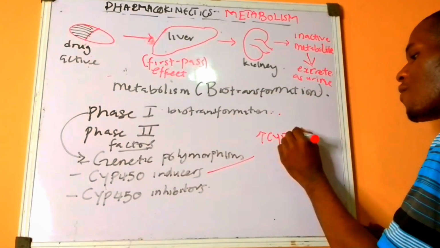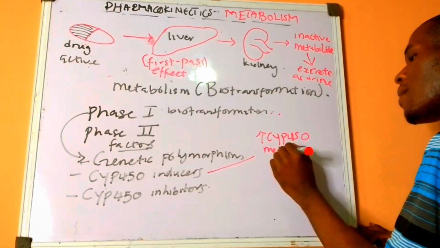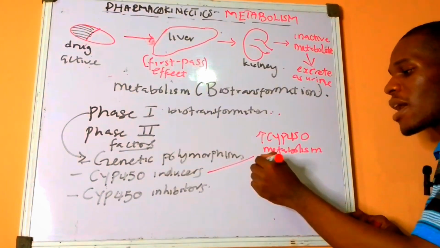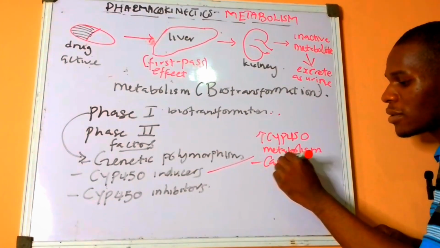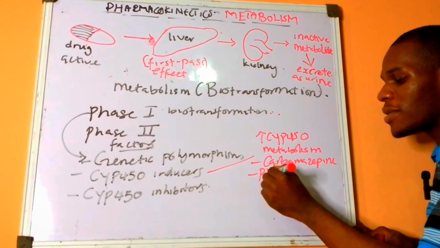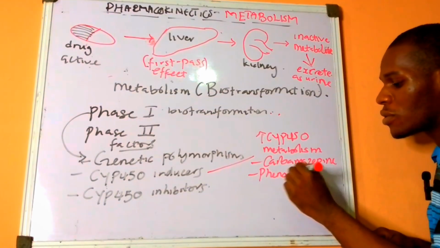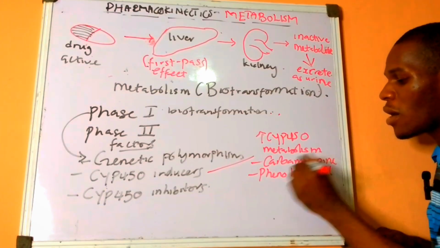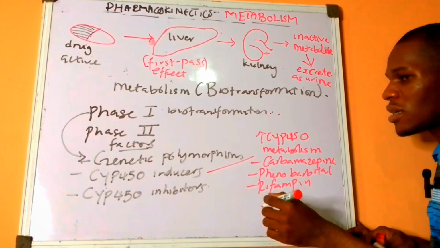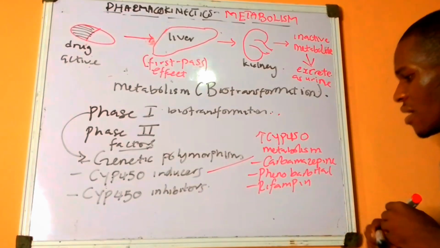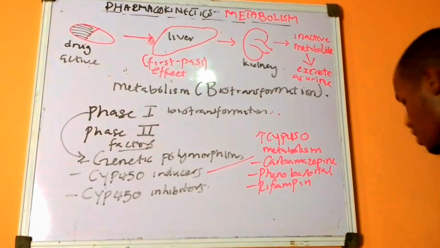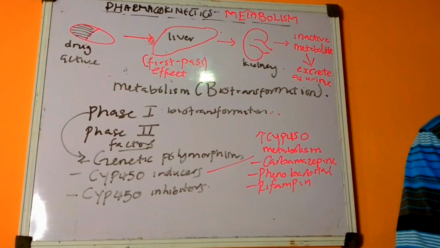Examples of inducers are carbamazepine, phenobarbital, rifampin, amphetamines, and so on and so forth.